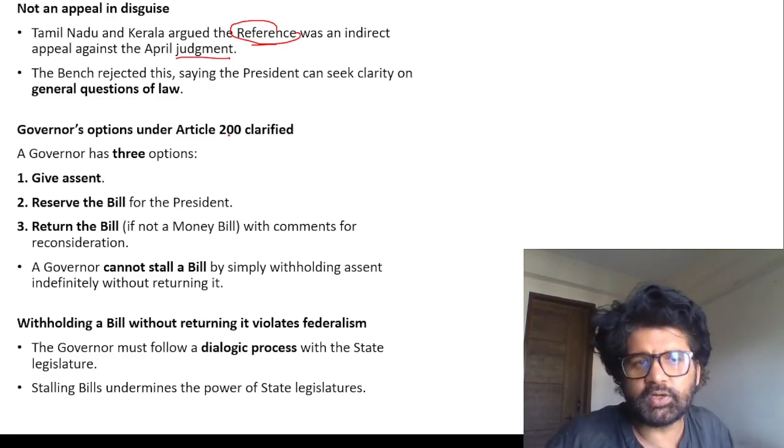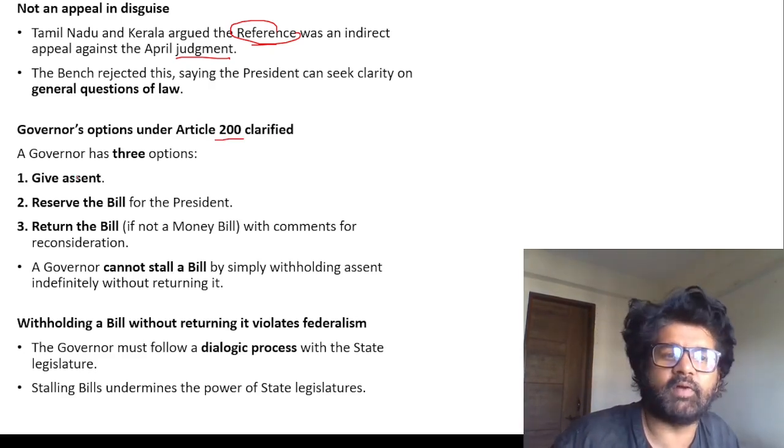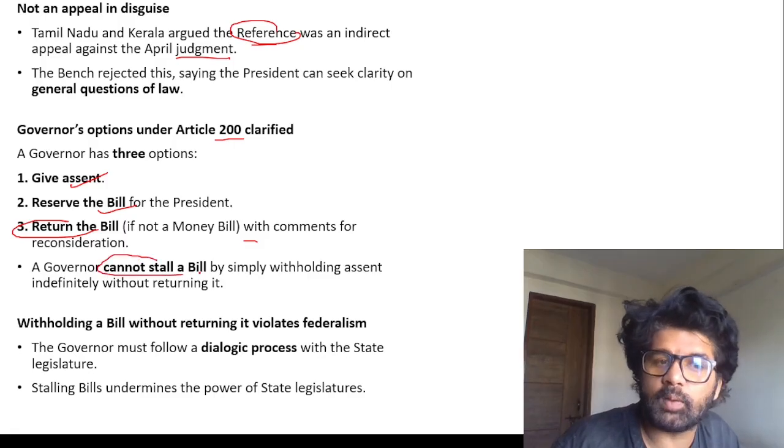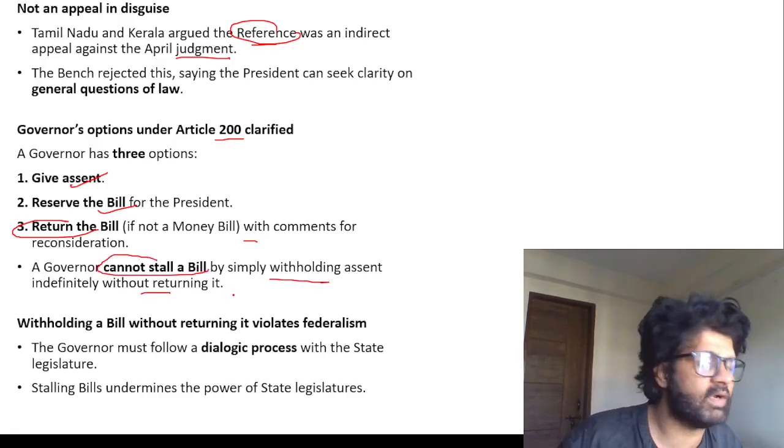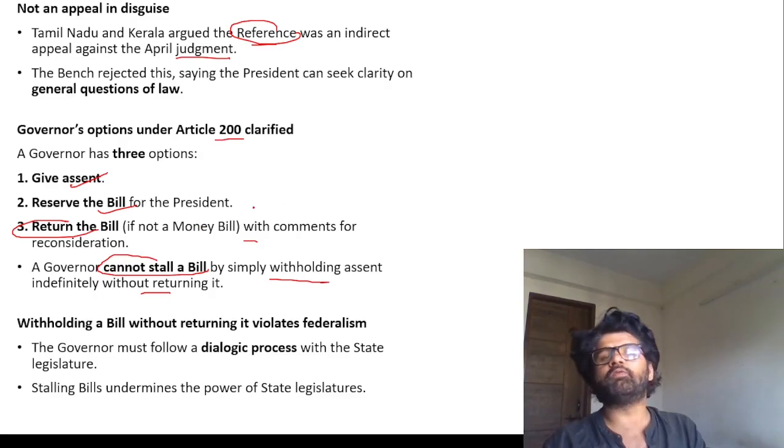So governor options under Article 200 have been clarified. They can give assent, they can reserve the bill for the president, or return the bill for reconsideration. They cannot stall a bill by simply withholding assent indefinitely. They cannot do that.